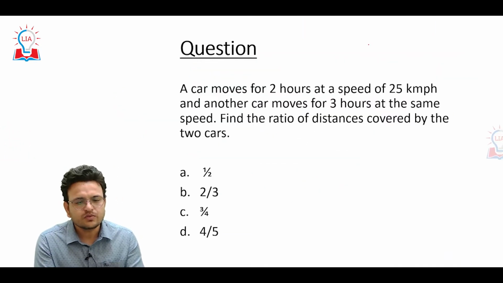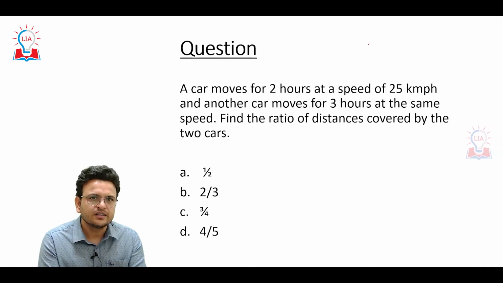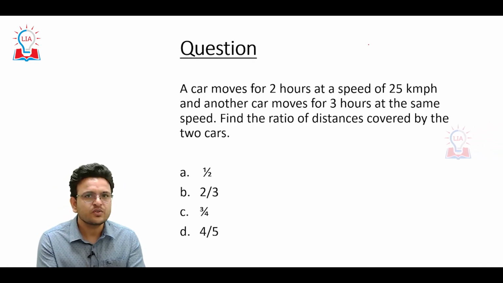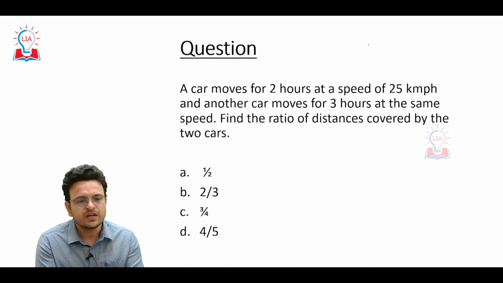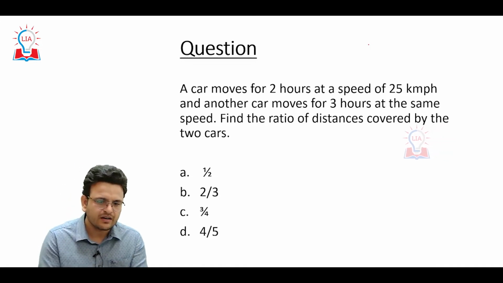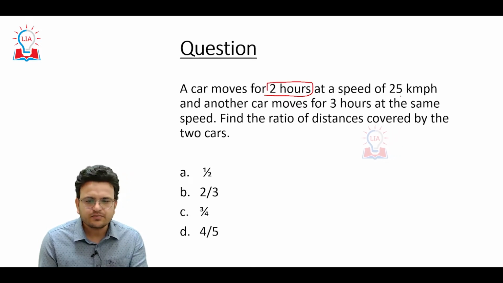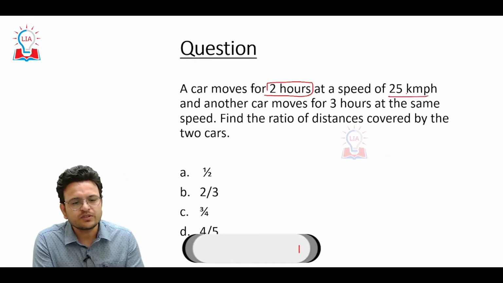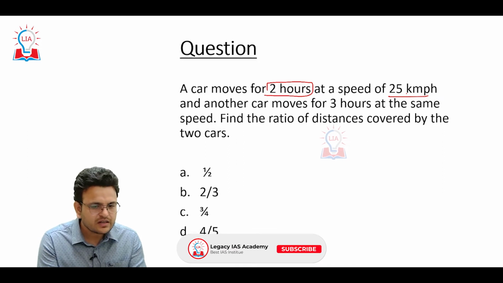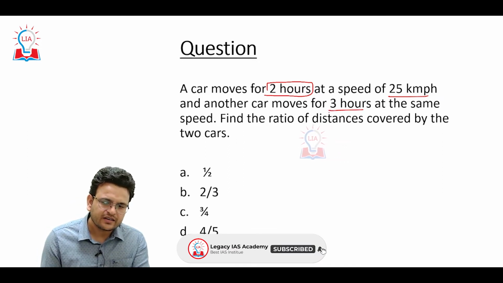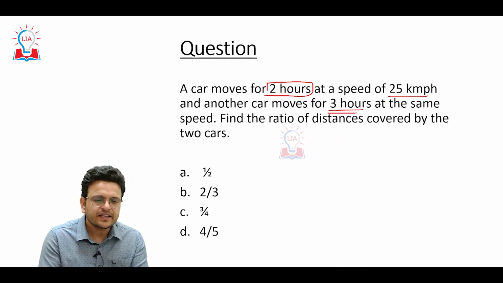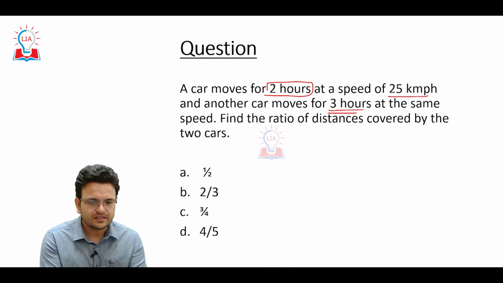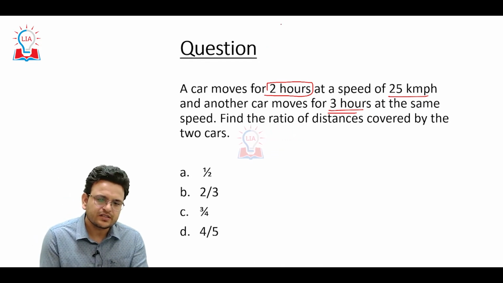Now come to some questions. These are very basic questions, and the previous year questions I will take in the next video. A car moves for 2 hours at a speed of 25 kilometers per hour, and another car moves 3 hours at the same speed. Now in this particular question, what is constant? Speed is constant.